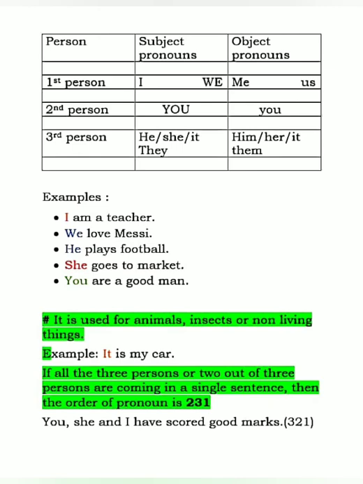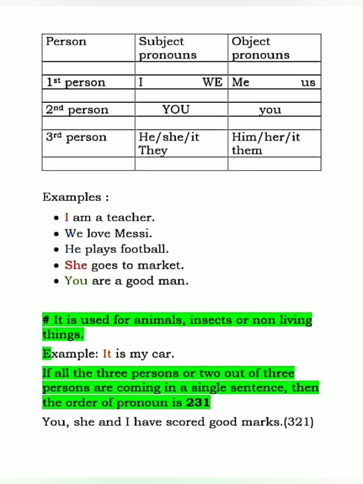Now one thing you should remember, students. Suppose in a single sentence you get the first person, second person and third person. Then what will you do? You will get confused, right, about which one to write first. Suppose you get you, she, I in a single sentence. You will follow the 2-3-1 rule: the second person will come first, then the third person, then the first person. The sentence will be like, you, she and I have scored good marks.